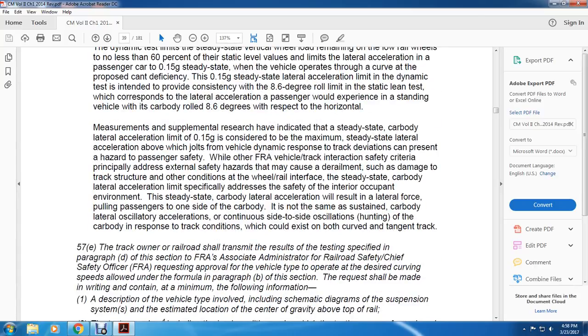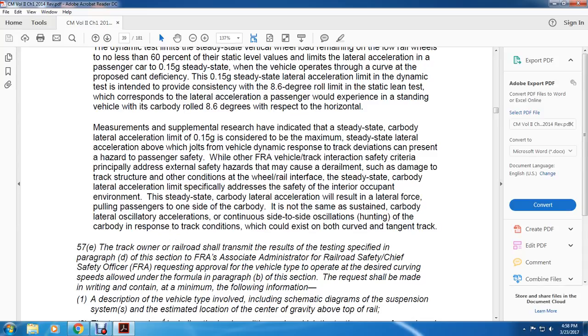Supplemental research indicated that the steady state car body lateral acceleration limit of 0.15 g is considered the maximum steady state lateral acceleration, above which jolts from vehicle dynamic response to track deviations can represent a hazard to passenger safety, while the other FRA vehicle track interaction safety critical principles address external safety hazards that may cause derailment, such as damage to track structure and other conditions where the wheel rail interface